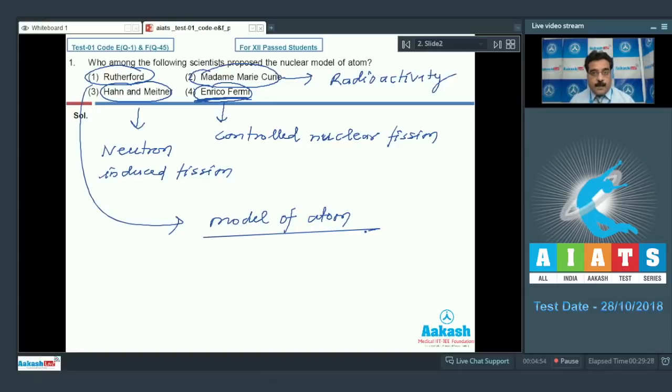So that is what I am trying to search. Now I am going to read the question: who among the following scientists proposed the nuclear model of atom? So we can say Rutherford will be the right choice. So my option number 1 will be correct. Let's move on to question number 2.